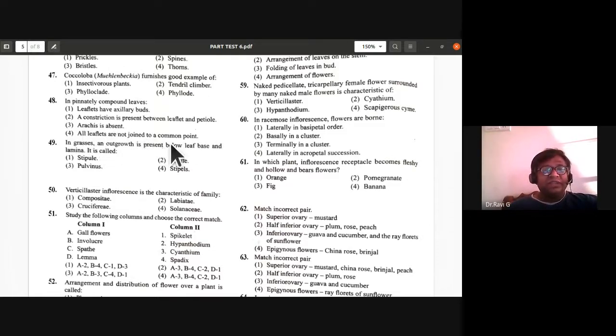All leaflets are not jointed to a common point. So in pinnately compound leaves, what do you notice? Leaflets having axillary buds is not possible. A constriction is present between leaflet and petiole. A rachis is absent. All leaflets are not joined to a common point. So what is the right answer for this 48th?